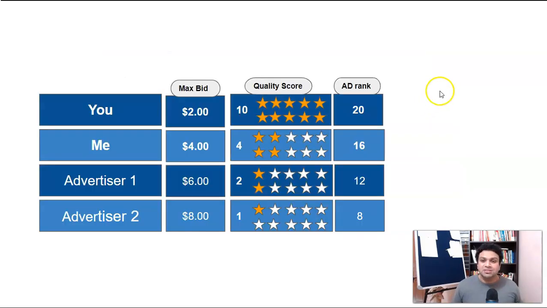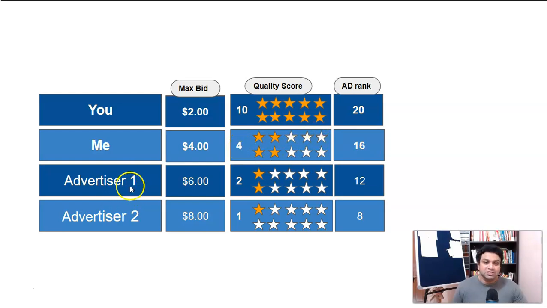So now here you can see this, guys. Just because your quality score is good, Google has ranked you 20. This means you have created all those 3 points in your landing page and in our ad copies, you maintain the relevancy. That is the key, by the way. You got 20. Here you can see I am paying $4, and I got 16. You know why? Because I got only 4 as a quality score out of 10.